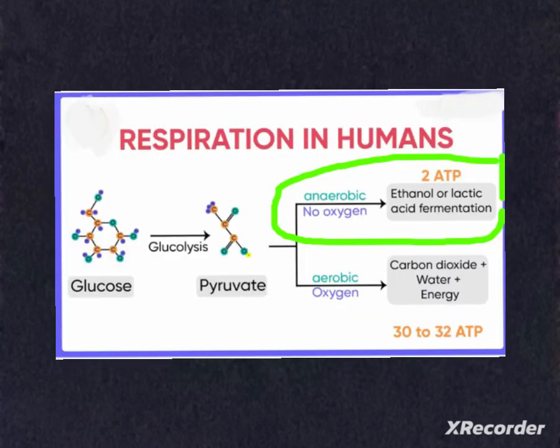Here, glucose, a 6 carbon molecule in the cytoplasm, breaks down into pyruvate, a 3 carbon molecule, in the absence of oxygen, that is in yeast, and gives rise to ethanol, a 2 carbon molecule, plus carbon dioxide with the release of energy. Overall, release of energy in the aerobic process is much more than release of energy in the anaerobic respiratory process.